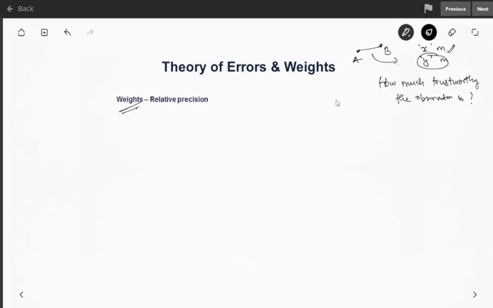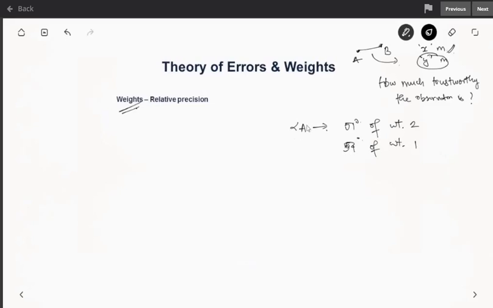So suppose you had measured one angle A and you found it as 51 degrees in very calm weather. So you gave a weightage of 2. This weightage is usually given by experience, based on the circumstances. And in another measurement during bad weather you found it as 54 degrees. That you gave just a weight of 1.